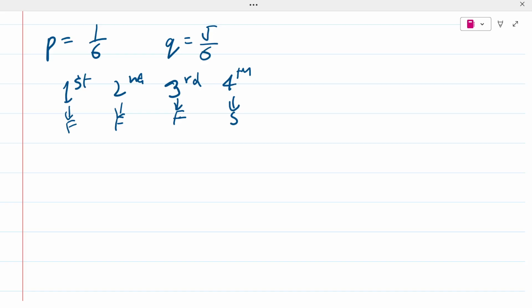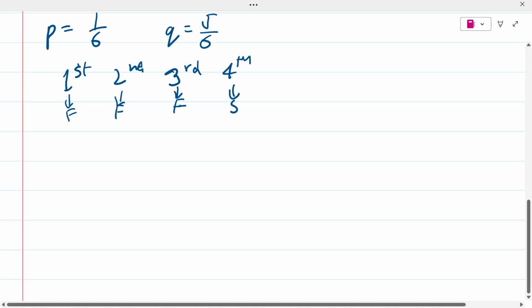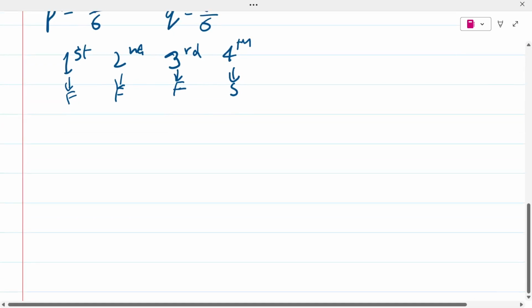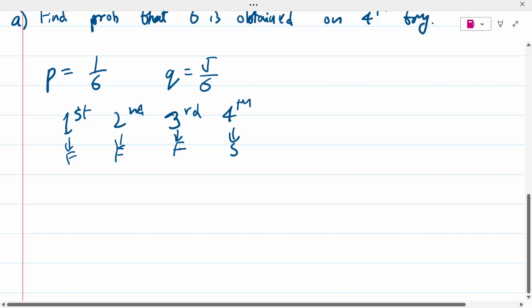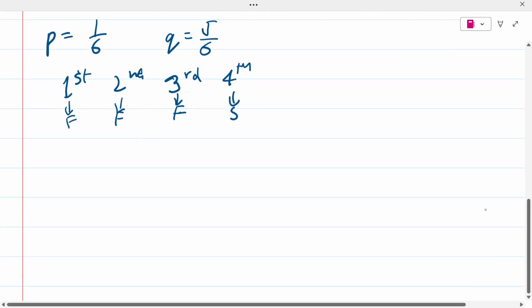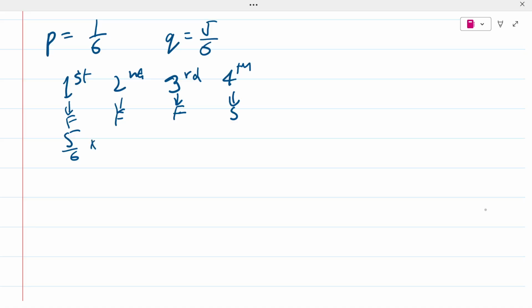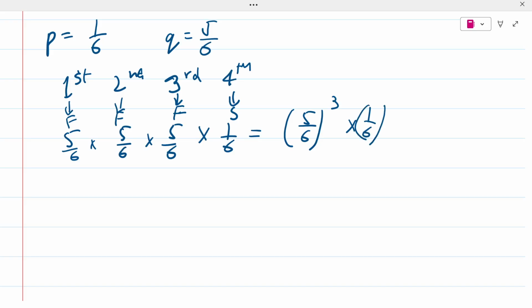I told you when events are happening back to back consecutively, one after the other, you multiply these events in order to find the total probability. So the probability of obtaining a six on the fourth try would be, at first you've got three failures, so you've got three q's. The value for q is 5 over 6 multiplied by 5 over 6 multiplied by 5 over 6. And then on the fourth try, we got ourselves 1 over 6. In the marking schemes, you might also sometimes see 5 over 6, this, multiplied by 1 over 6. This is going to be your answer.